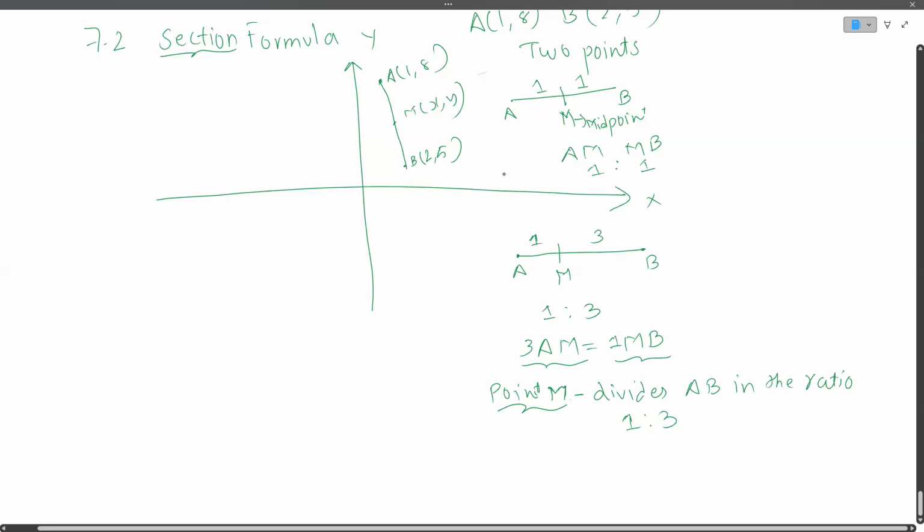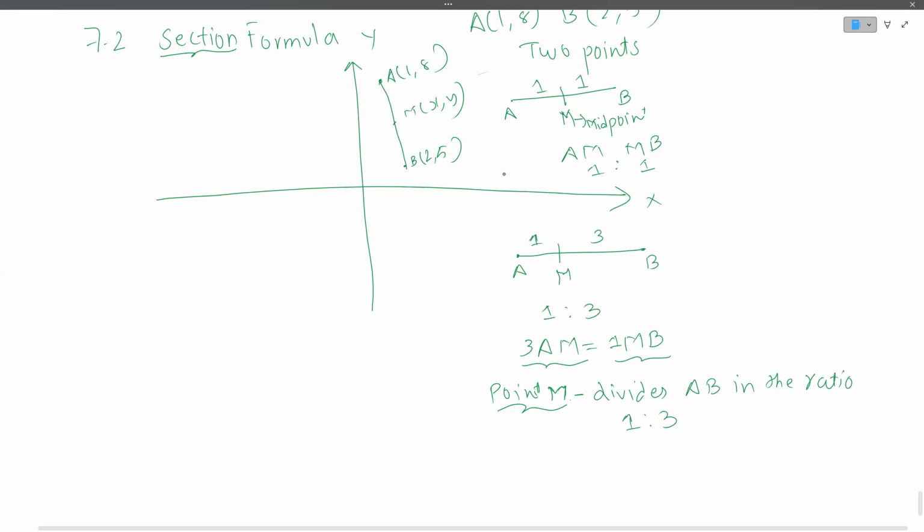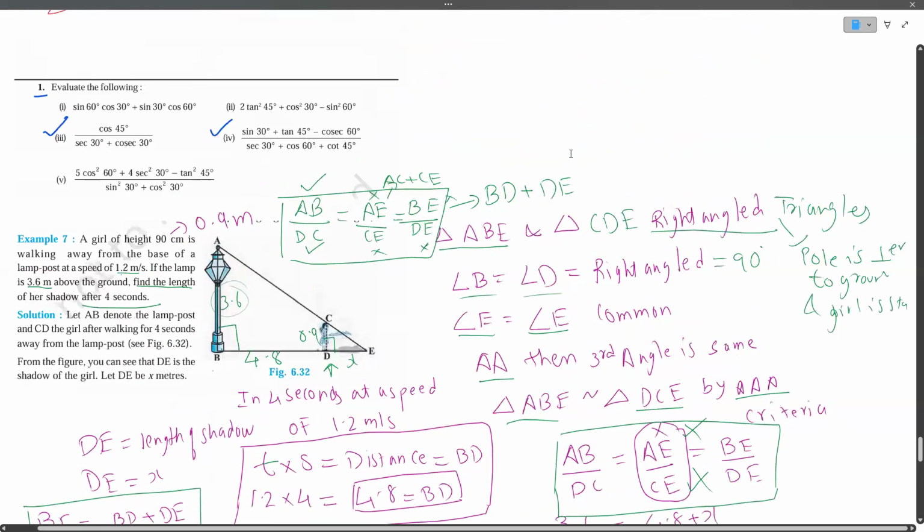Okay, Omer is with us. Let me just speak to Omer. Omer, am I audible? Yes, sir. Okay. While Zaib and I discuss this particular section formula, I would like you to go over example number 8 in triangles. The one that we were going to take up yesterday, right?